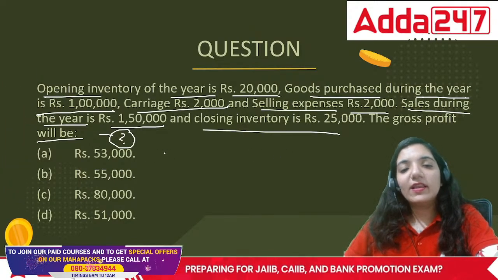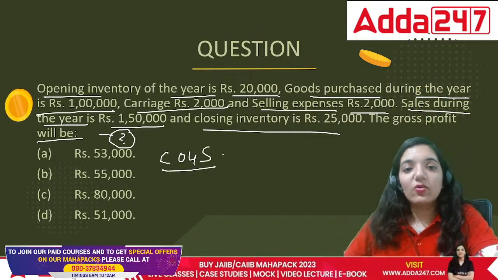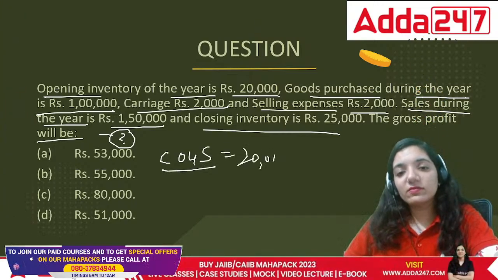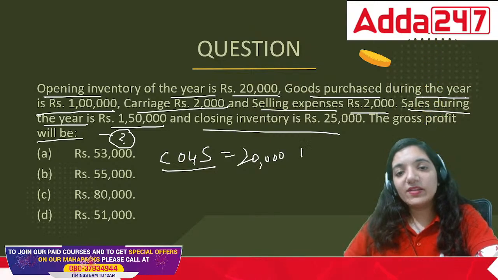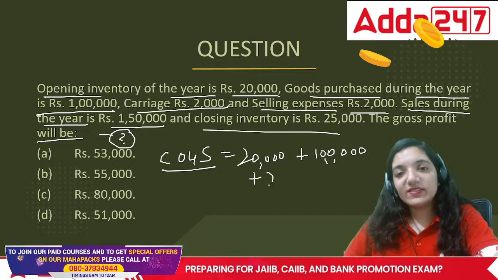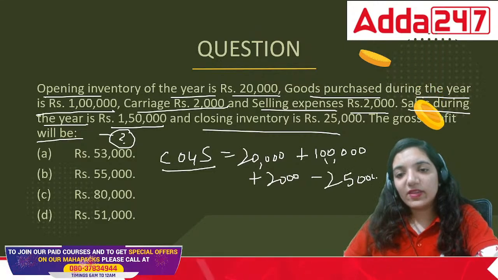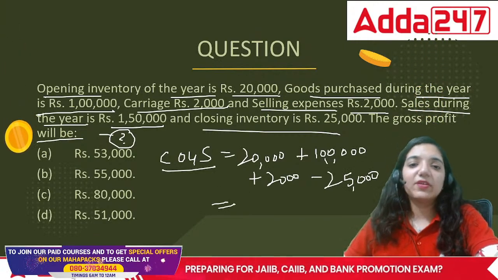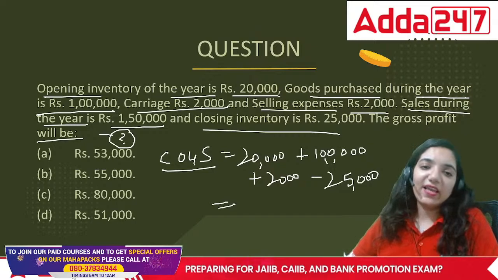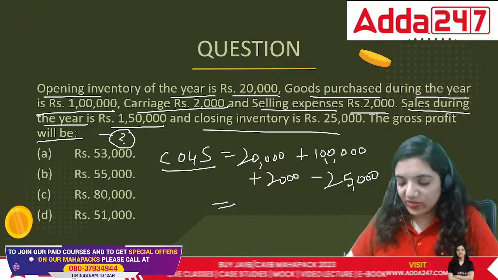First of all, let's calculate cost of goods sold. What is the cost that we are incurring? Opening stock plus purchases plus the carriage, and the closing inventory is 25,000. So what is the amount? 20 plus 1 lakh. What would be the amount of the cost of goods sold in this case, everyone?